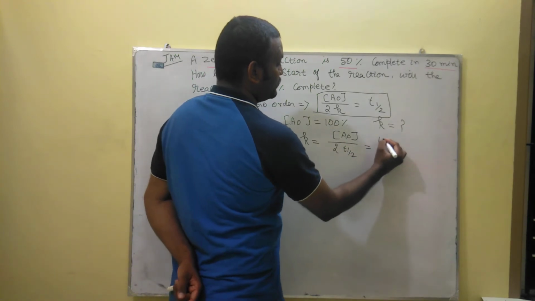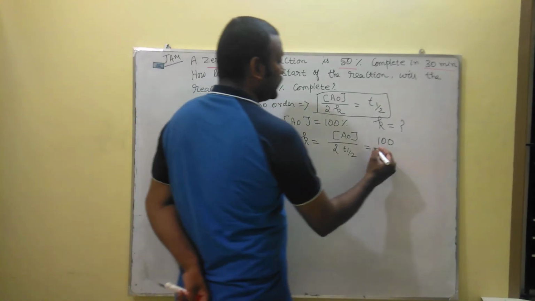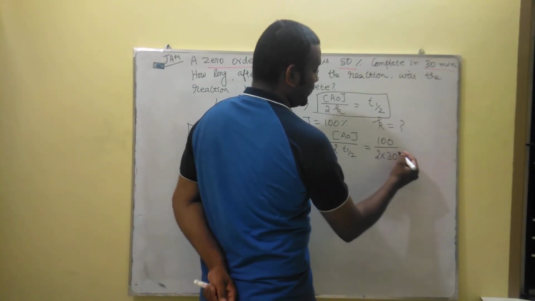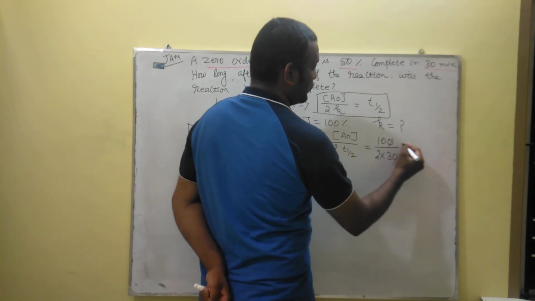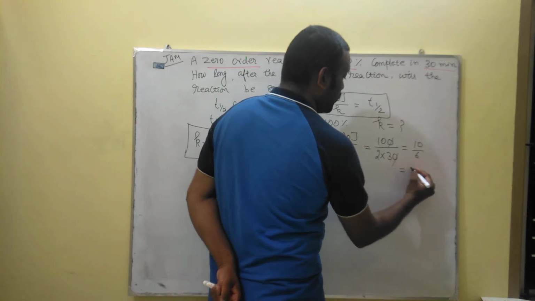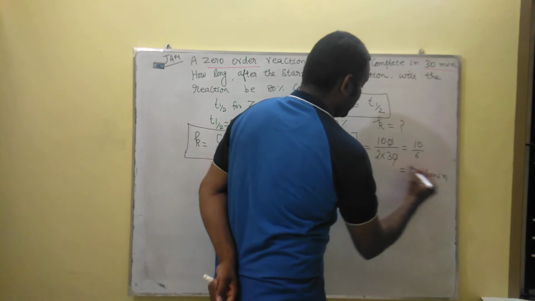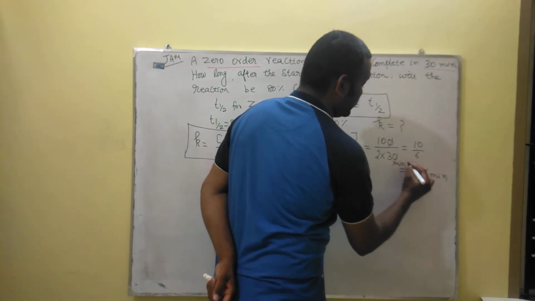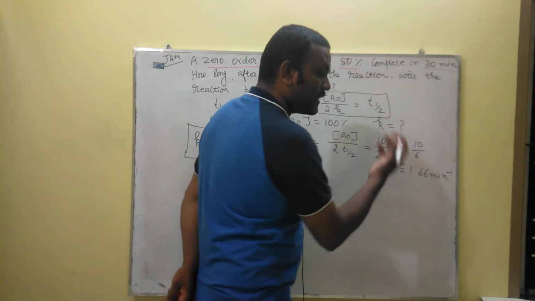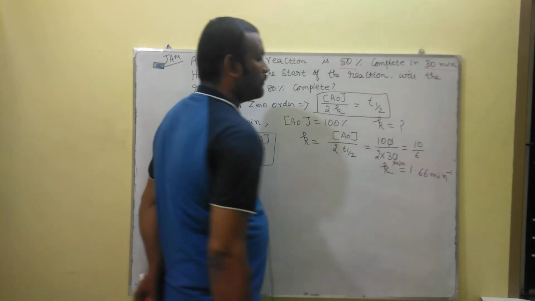So A0 is 100, and 2 times 30 minutes, so it will cancel: 10 by 6, which is equivalent to 1.66 per minute. The K value is per minute. So K is equal to 1.66 per minute.